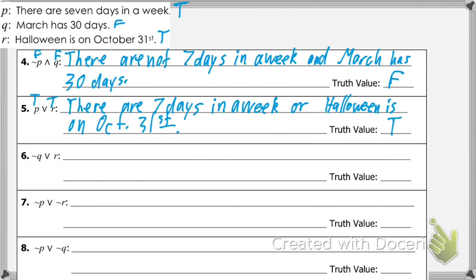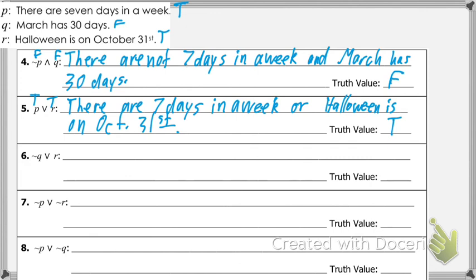So would it be true, since you're using or? Yep, it would still be true because we're using or. Kevin, will P, Q, and R always be true or false? Like, all of them would be false, or all of them would be true?